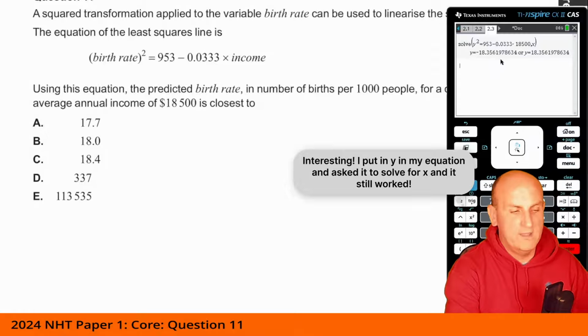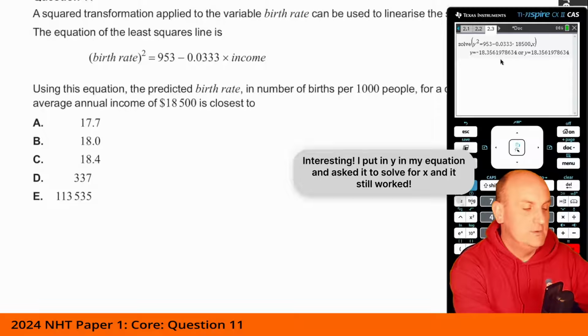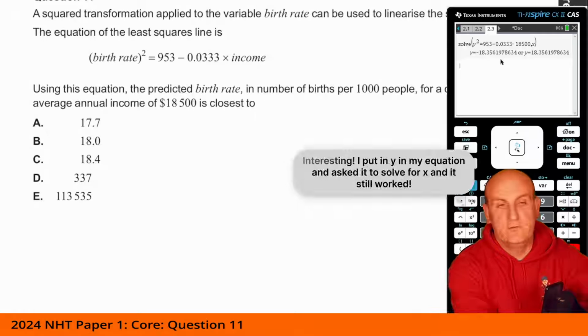Now again, do you understand why they've given you two values? Well, because when you square root something, you're going to end up with two values.